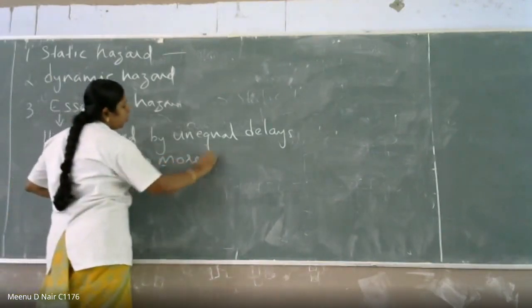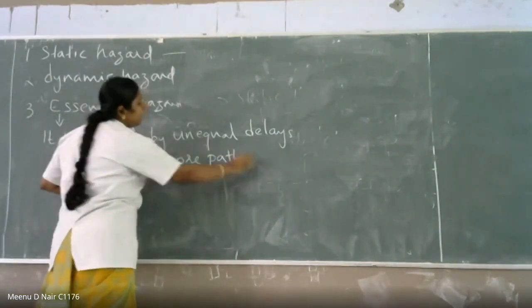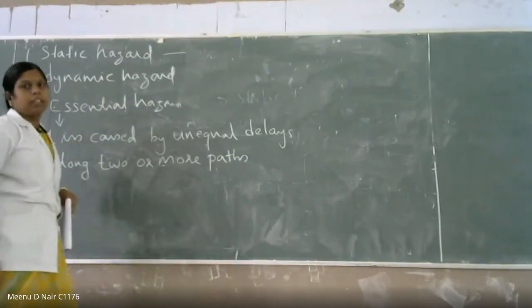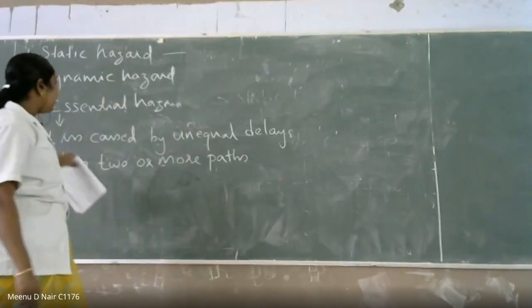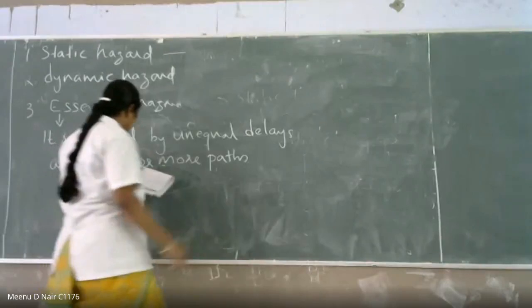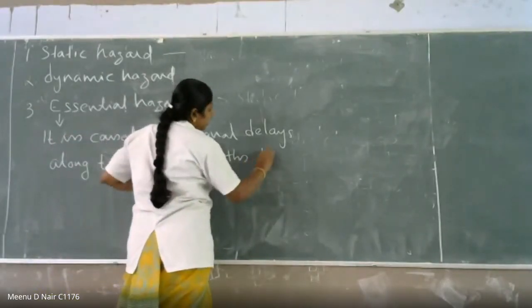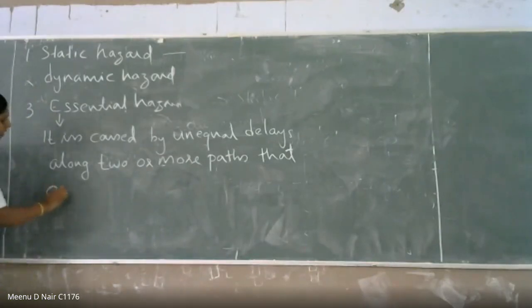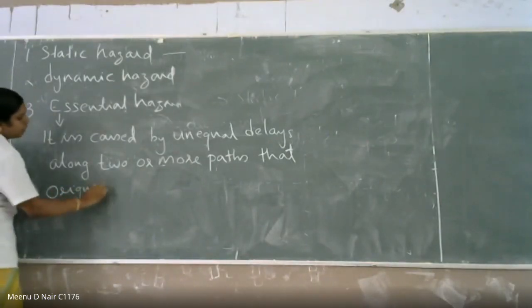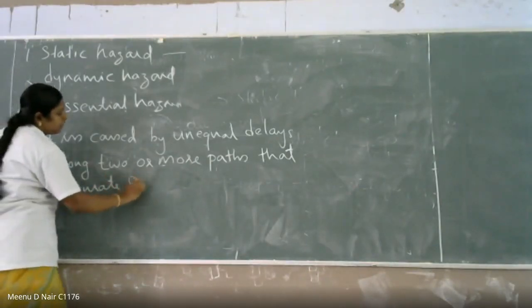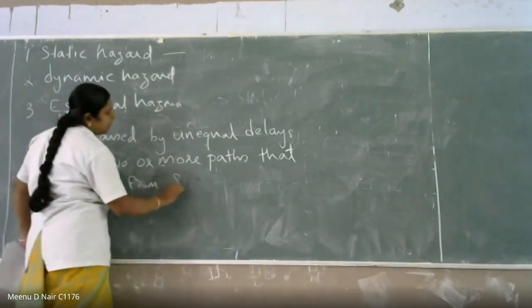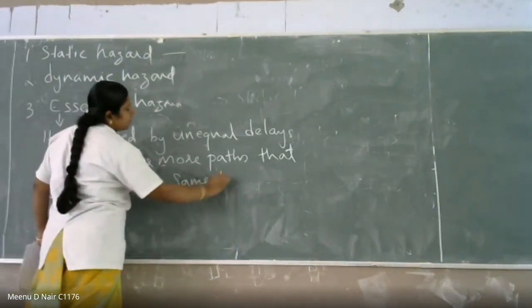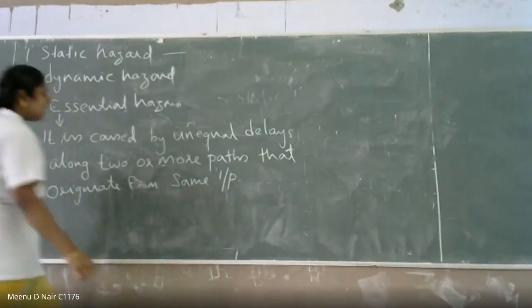Okay, two or more paths. So in the static and the dynamic case, it is along only a single path. But here it is along two or more paths that originate from the same input. That is what essential hazard is.